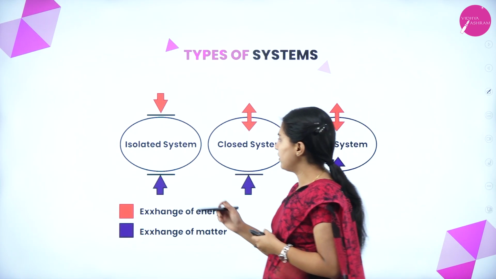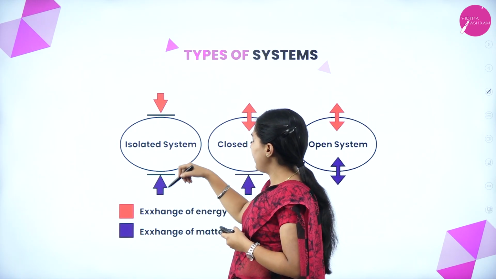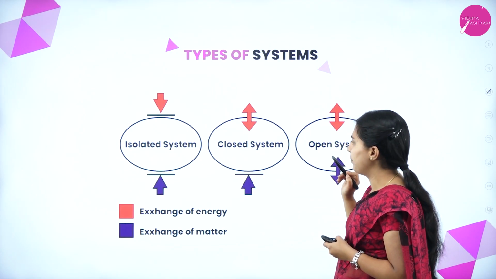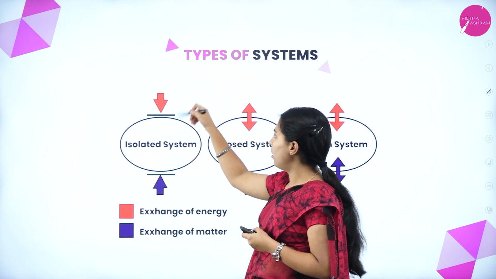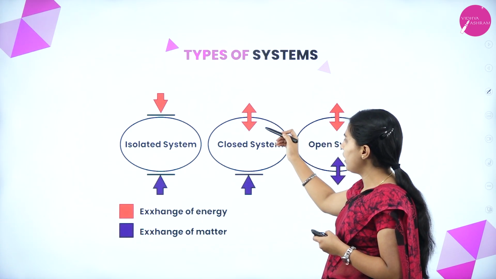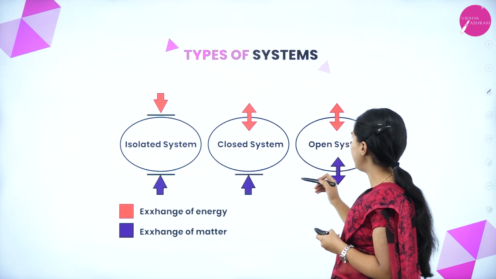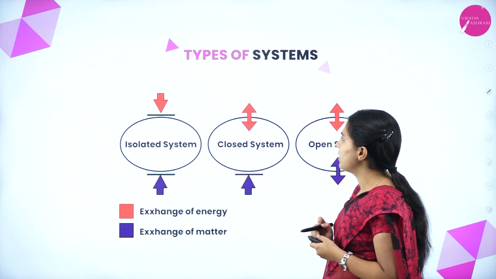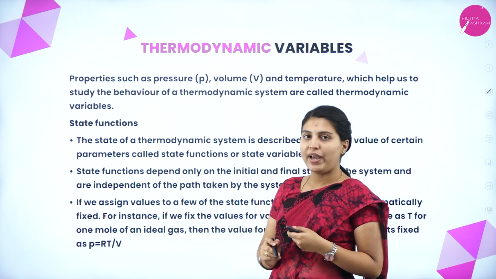See here, this is an isolated system, here a closed system and here an open system. In the isolated system, neither matter nor energy can be exchanged. In the closed system, energy can be exchanged but matter cannot. But here, matter and energy both can be exchanged with the surroundings.